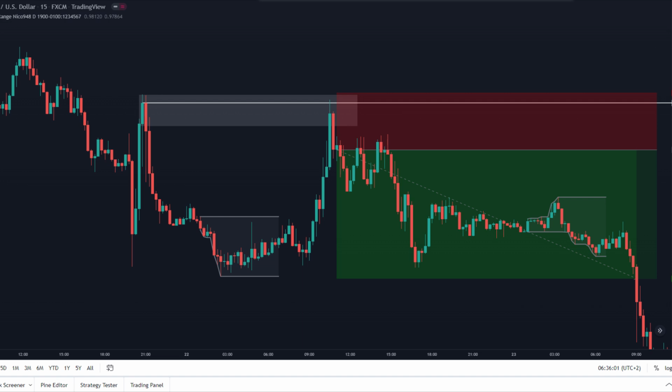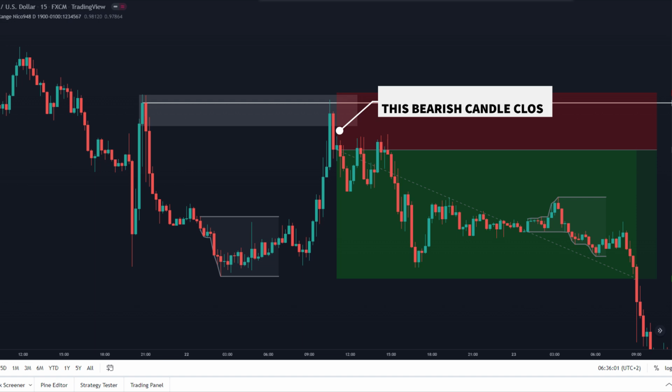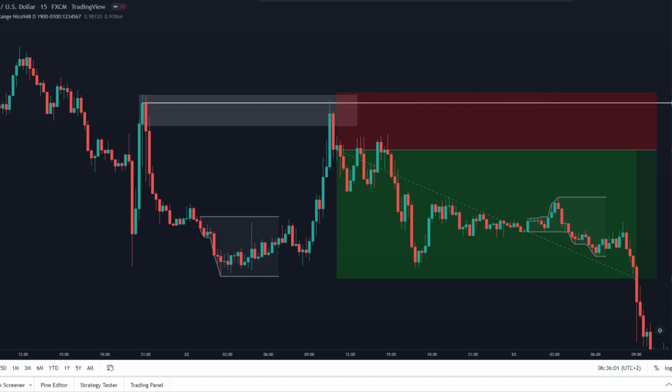This trade setup is for someone who took the entry on the close of the bearish candle. I have to point out something: sometimes the high or the low of the Asian range is not taken out. For example, here we can see that the market dropped lower without taking the Asian range high.